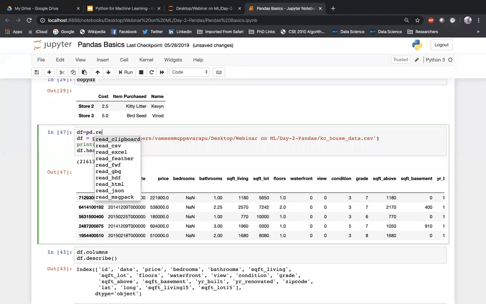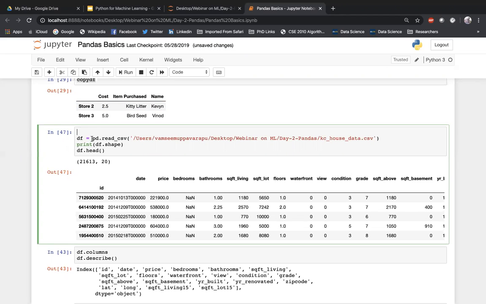Mostly our data sets will be either in Excel format, CSV format, or TSV format, and you can read those files. CSV is basically a comma separated value. For those people who don't know what a CSV is, it's just comma separated values. I'll show you how it looks. TSV files are tab separated values, and Excel files are your normal XLS or XLSX files. You can read these using this format.